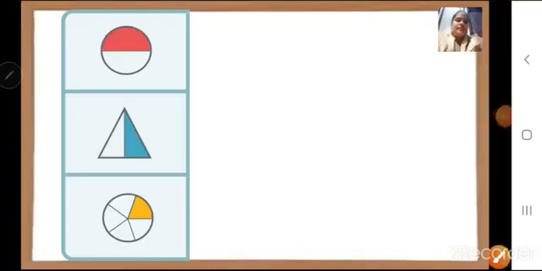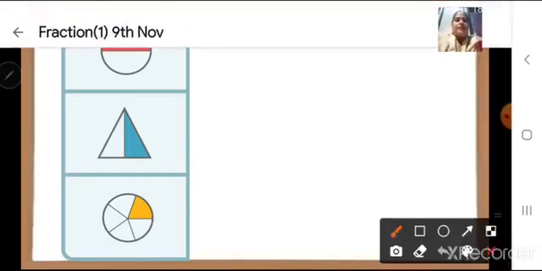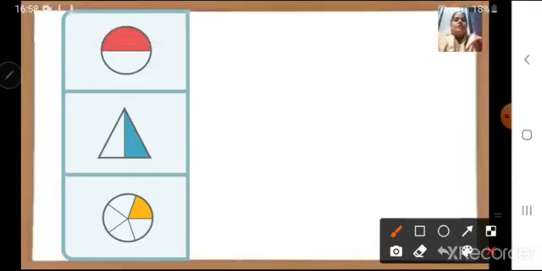Now let us see this example and try to find the answer. First we have a circle. The red color part, what will be the fraction of this shaded portion? How will we write? First I will draw the fraction bar. How many total parts are there?